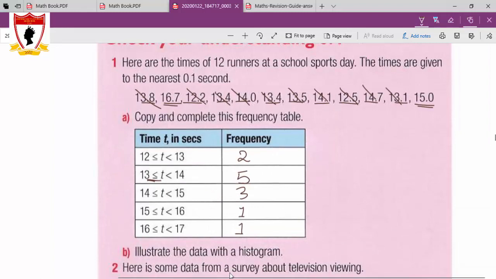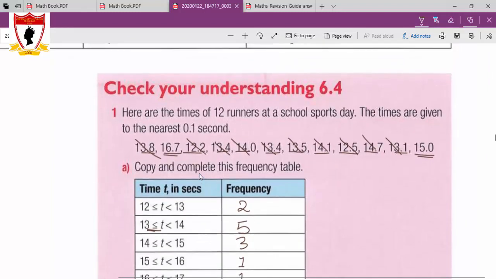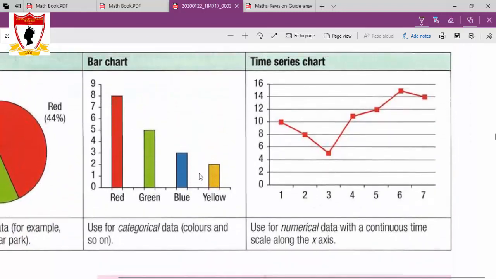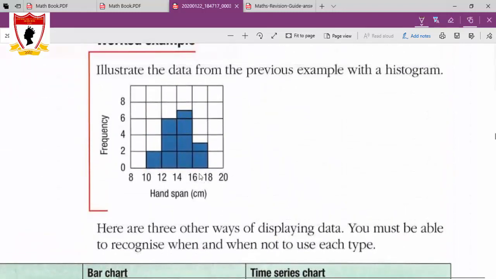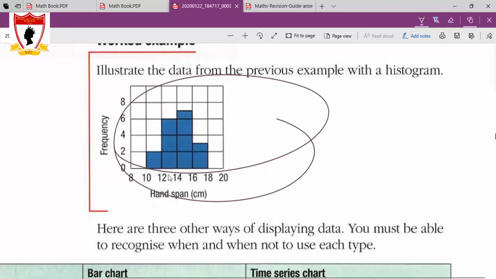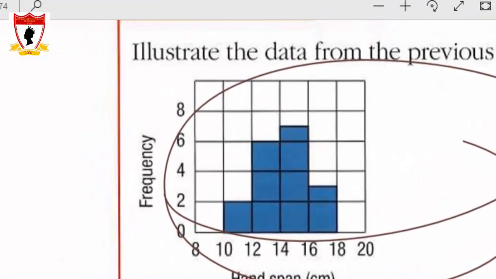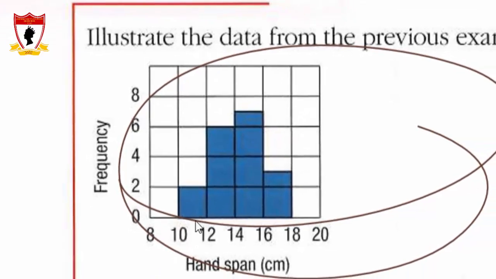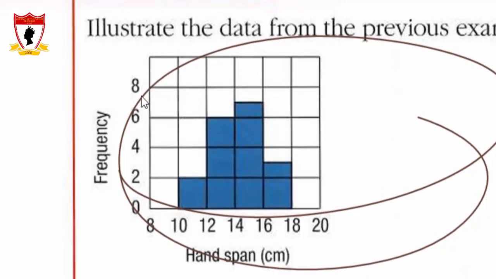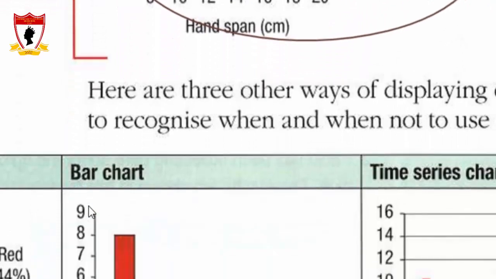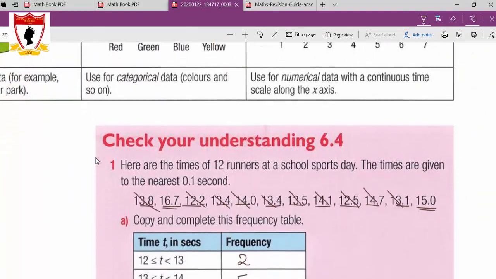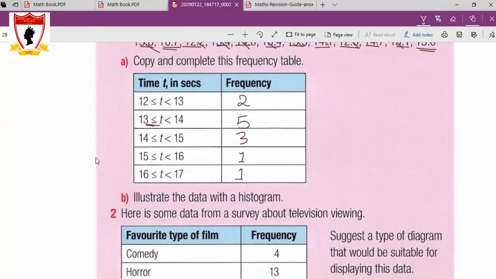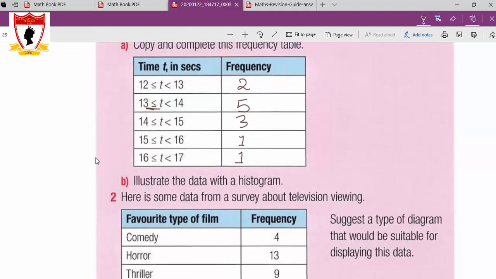Illustrate the data with a histogram. You see, here is a great example about histogram up here, so you can apply the same thing. This is a histogram. It looks like a bar graph. You're going to write the time here as classes, from 12 up to 13, from 13 up to 14, and so on. And here is the frequency. Remember to make the vertical axis the frequency axis all the time whenever you want to display data.